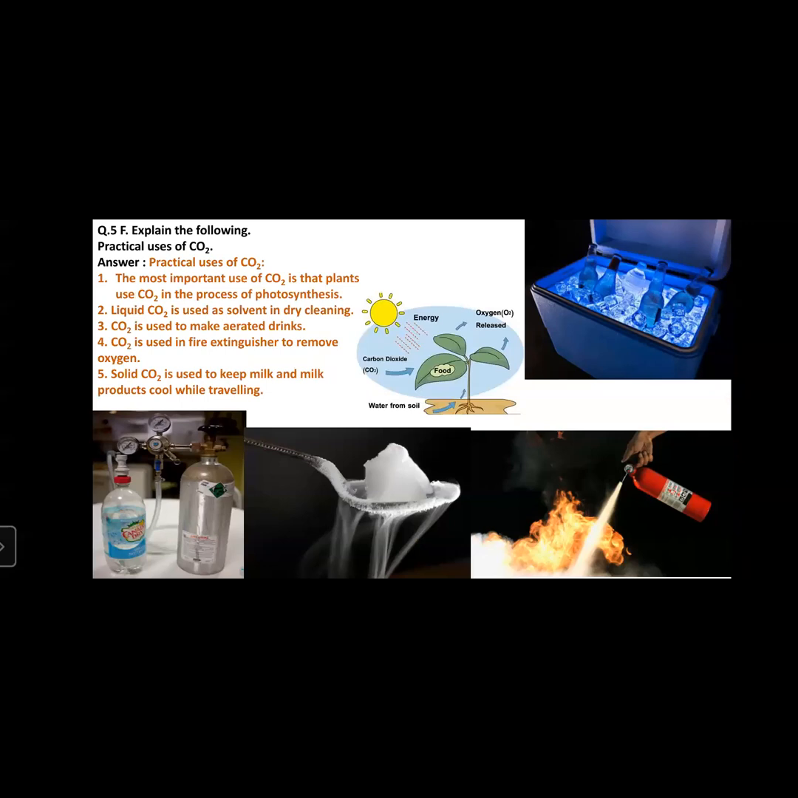The next question is question number 5. Explain the following practical uses of CO2, carbon dioxide. Carbon dioxide has many uses in our daily life. The first and most important use of CO2 is that plants use CO2 in the process of photosynthesis. In photosynthesis, plants produce their food. So for the production of food, the plants use carbon dioxide.